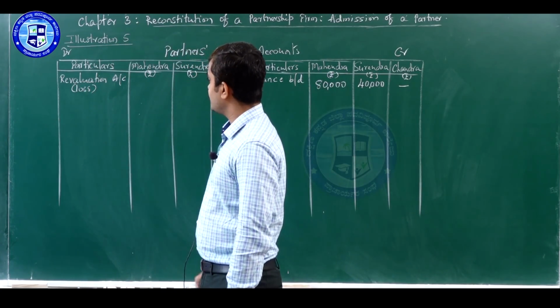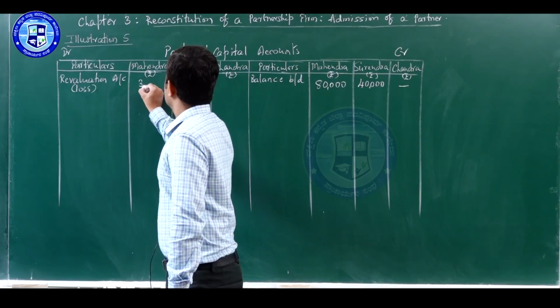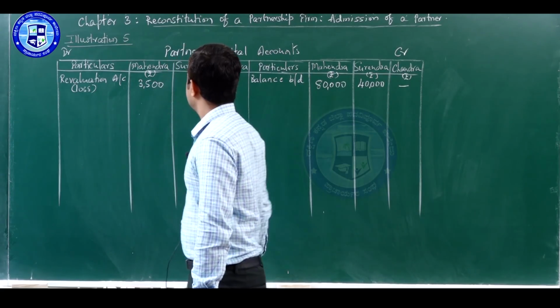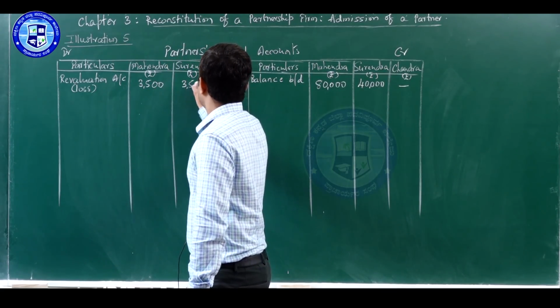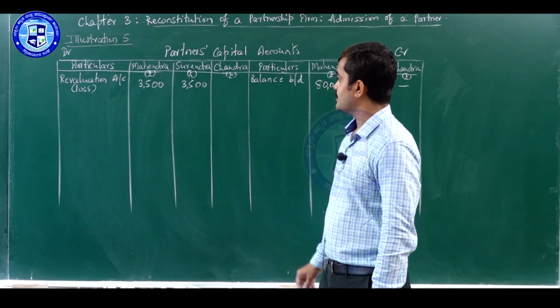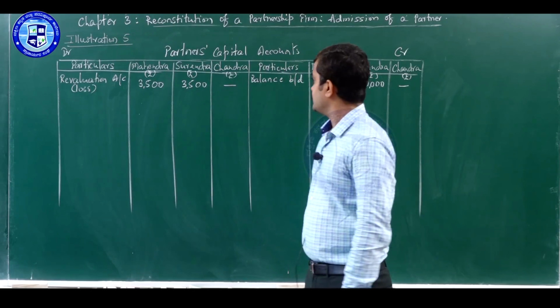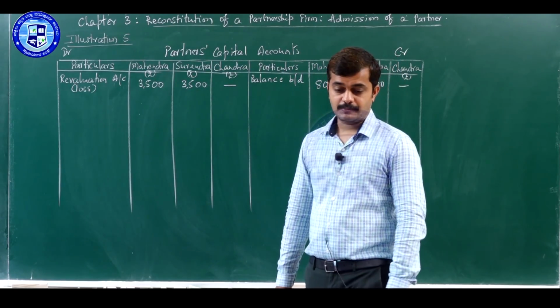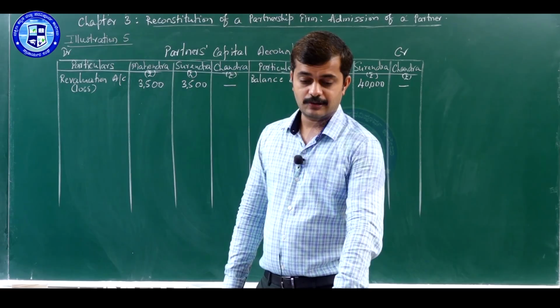So, Mahendra's share of revaluation loss was rupees 3500 and Surendra's share of revaluation loss was same rupees 3500. Chandra has not any balance or share in the revaluation loss.